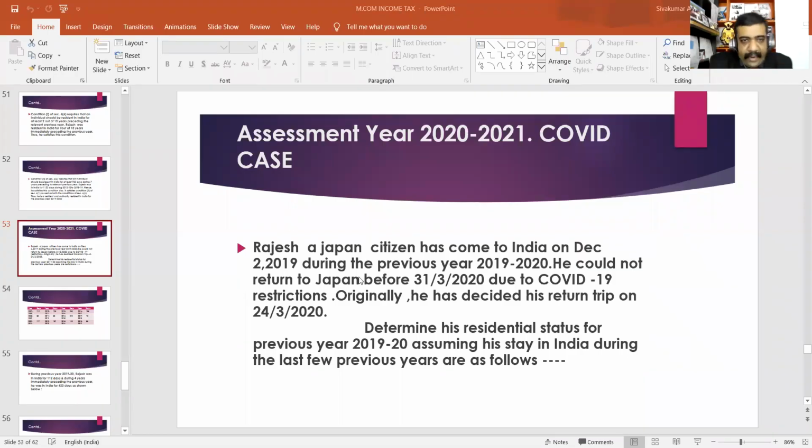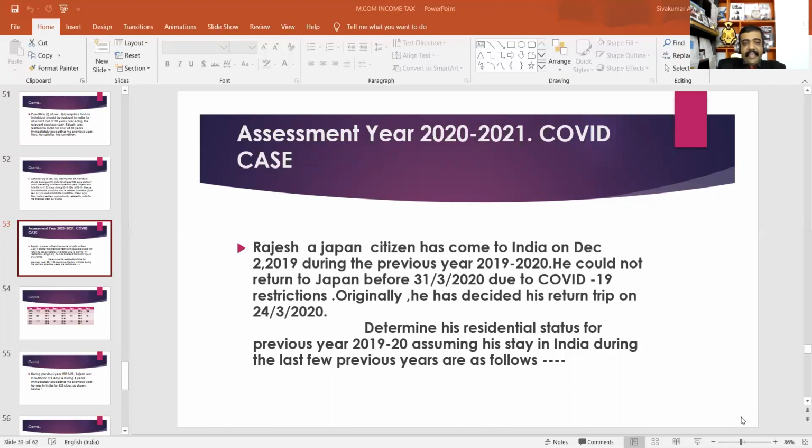Okay, now we may discuss a question related to the assessment year 2020-2021. Please listen to the question. Rajesh, a Japan citizen, has come to India on December 2, 2019. During the previous year 2019-2020, he could not return to Japan before 31st March 2020 due to COVID-19 restrictions. Originally, he had decided on his return trip on 24 March 2020.